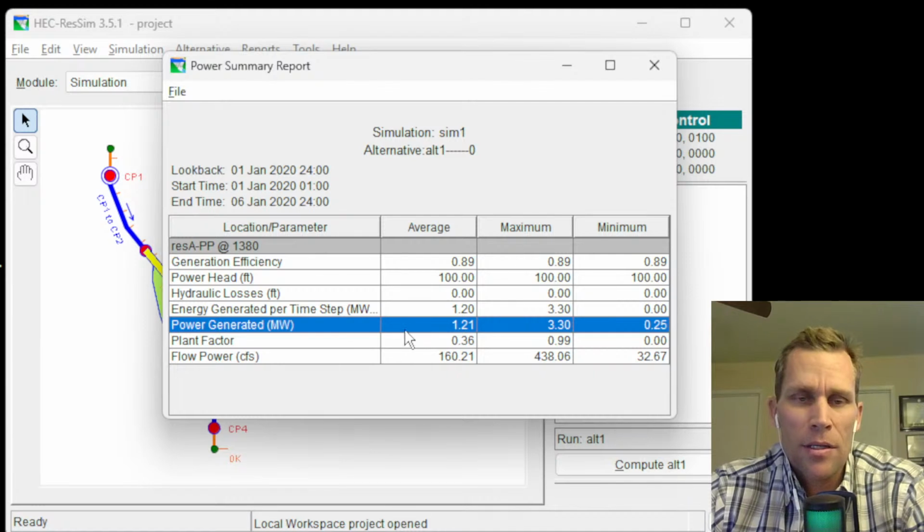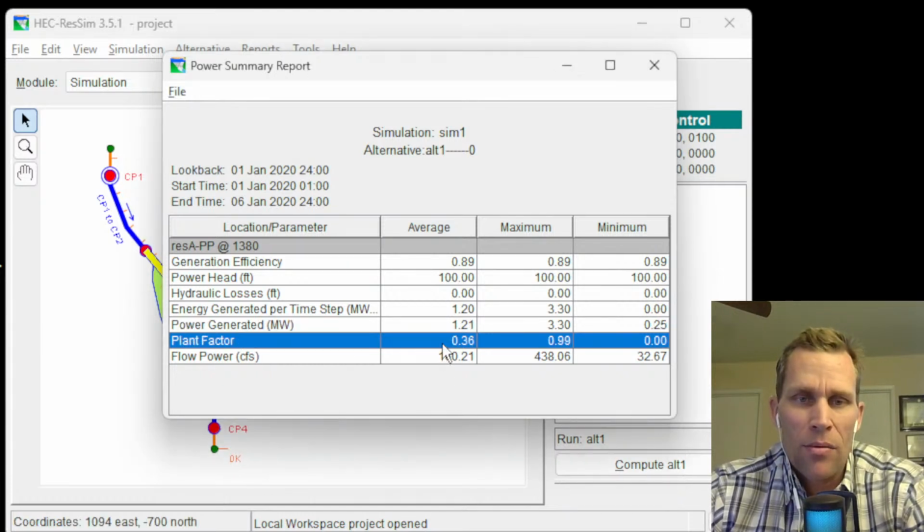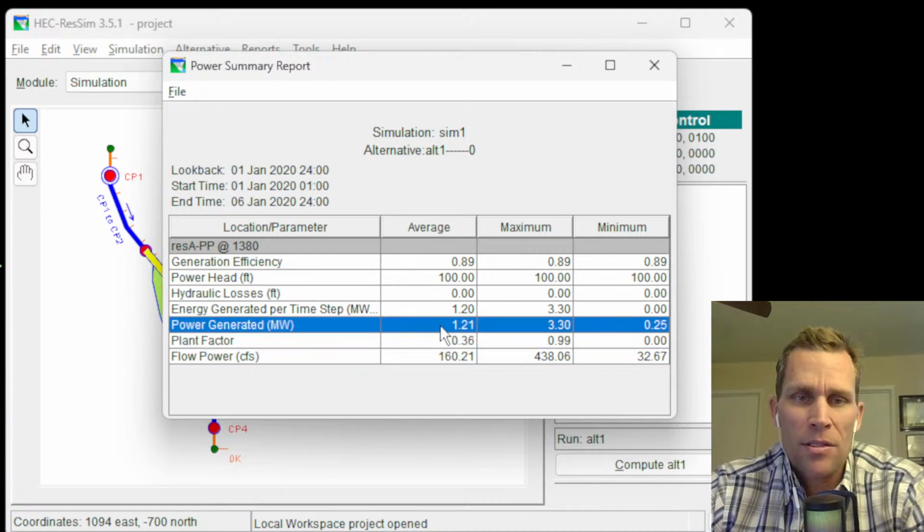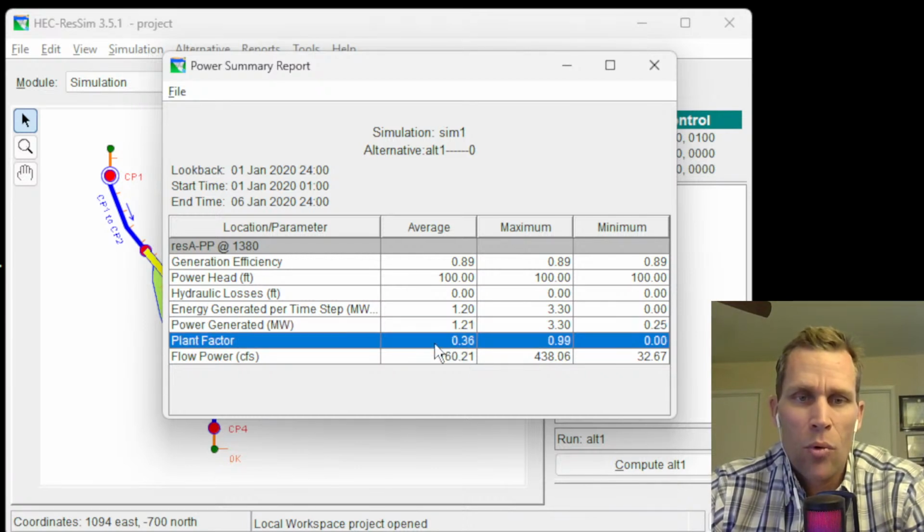So power generated is right here. The average power generated is 1.21. And then the plant factor is 0.36. So over the 5-day simulation, 1.21 is the average power in megawatts. 0.36 means we're utilizing about 36%.